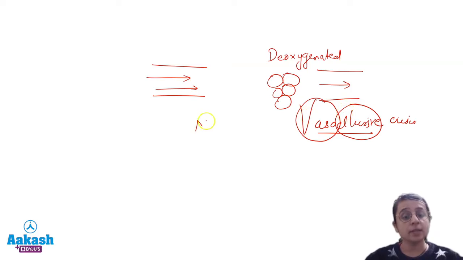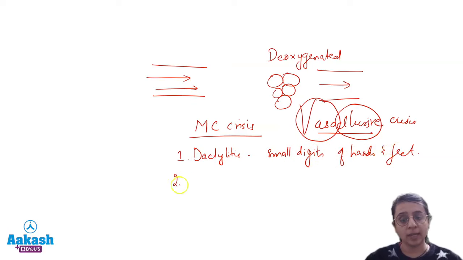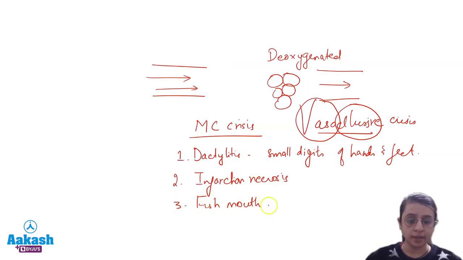because of which there will be multiple clinical manifestations. In fact, this is the most common crisis in a patient of sickle cell anemia, leading to dactylitis, that is involving the small digits of hands and feet. Okay. Along with that, there is infarction necrosis of digits. Number 3 will be fish mouth vertebrae due to the involvement of vertebral artery. There will be fish mouth vertebrae.